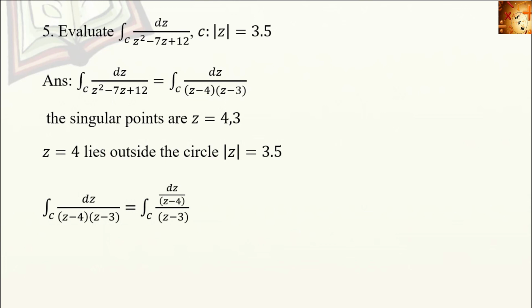So we want to put that factor in the denominator. All others are considered as f(z). So here f(z) = 1/(z - 4). This implies by the formula, it is equal to 2πi times f(3). Then f(3) gives the answer as -2πi.